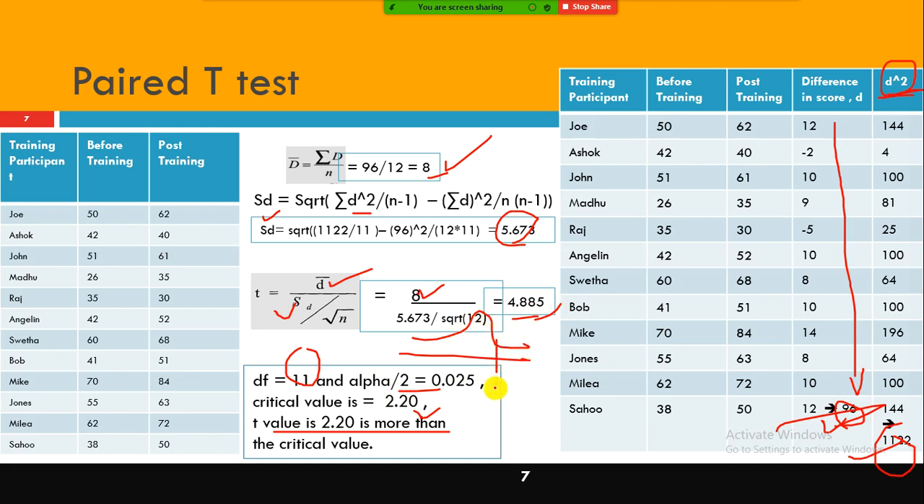See on the left side, minus 2.20, and on the right side, 2.20. So 4.885 is beyond this. We are using two tails, so it will be on the right side, because we are getting a positive value. 4.885 is greater than 2.20, hence it is falling in the rejection region on the right side. Yes, we are rejecting the null hypothesis.